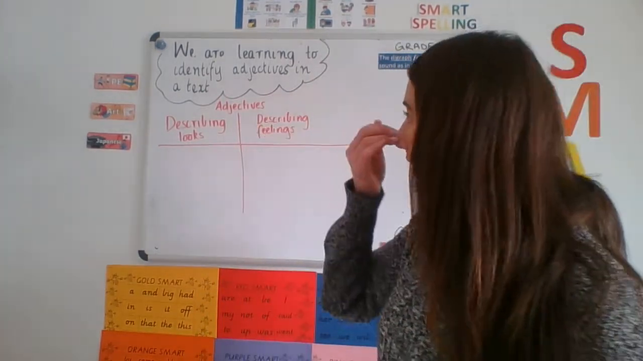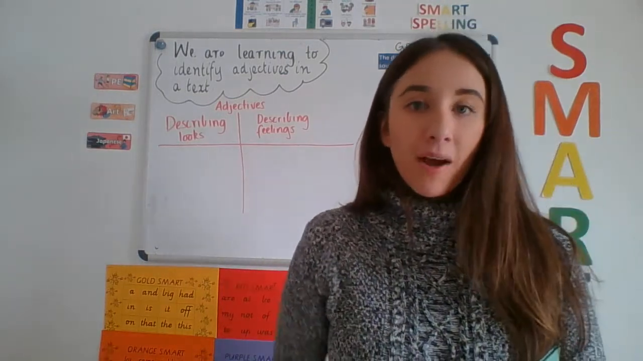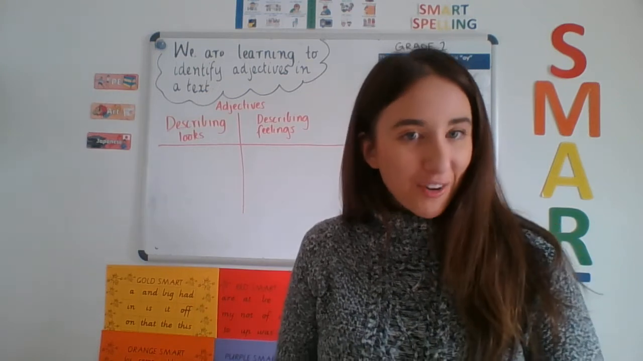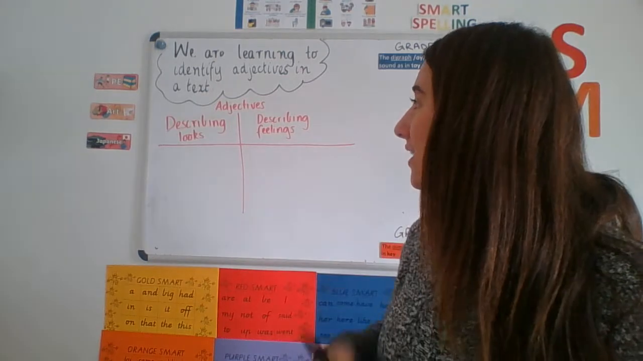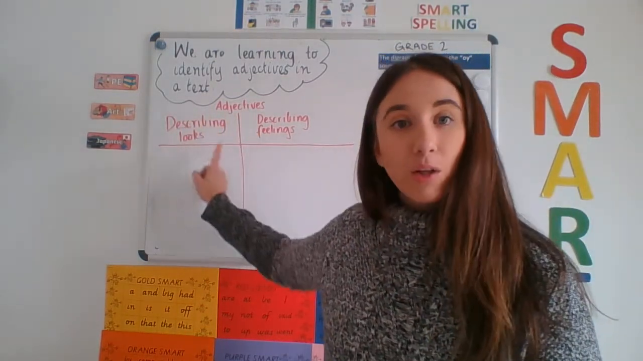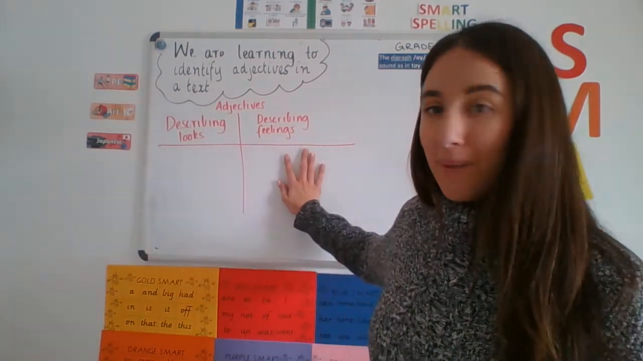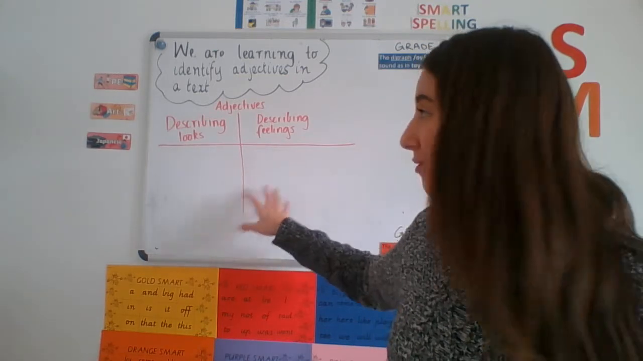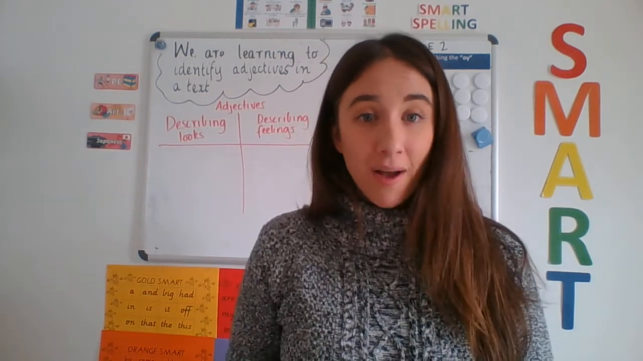Today for reading, we are learning to identify, so to find adjectives in a text. Yesterday we were finding adjectives in a text, but today I'm going to make it a bit harder for you, a bit more tricky, okay? Today, we are going to be finding adjectives that are describing the way something looks, and adjectives to describe the way a character is feeling. Okay, boys and girls? Now, remember, adjectives are describing words. They give us more information about something.